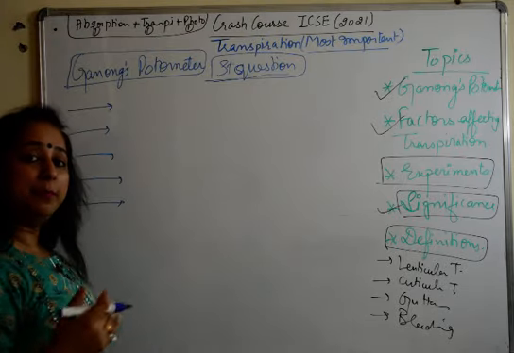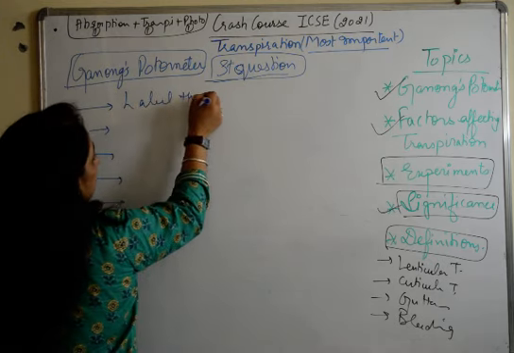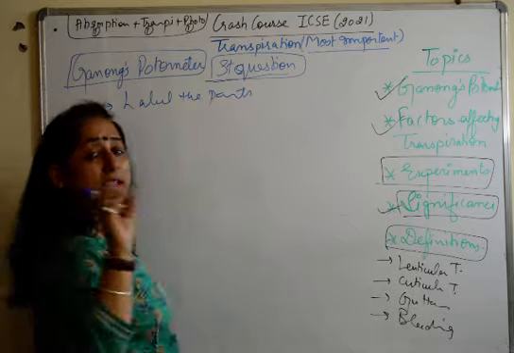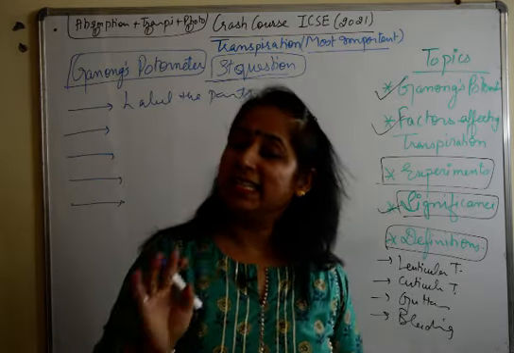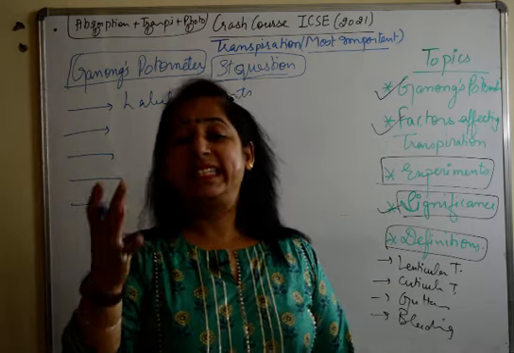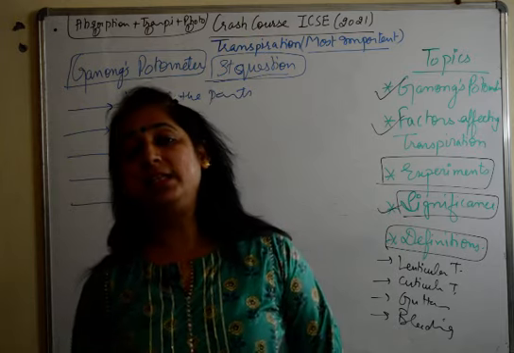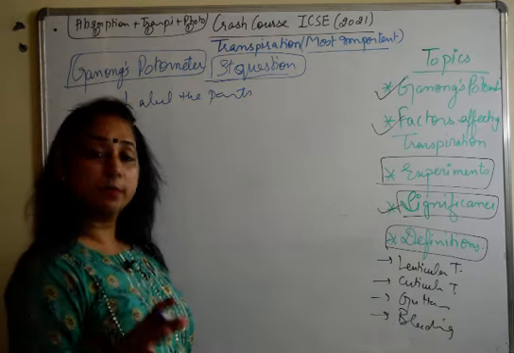Now you have multiple questions. The first and foremost question is to label the parts, very important. Please go through the diagram in your book thoroughly. There are very important labelings in it, like air bubble, scale, twig which is attached, reservoir. So you must know the labelings properly.